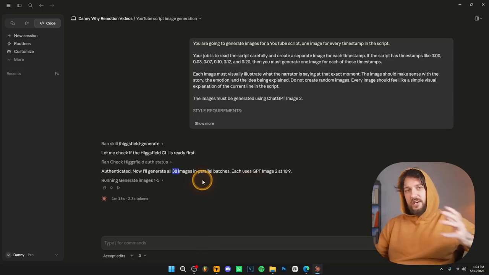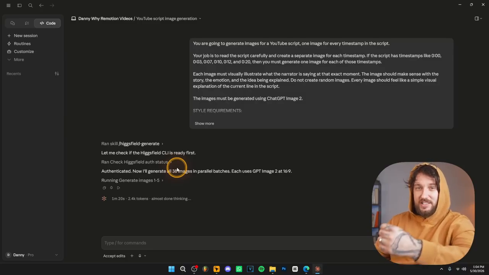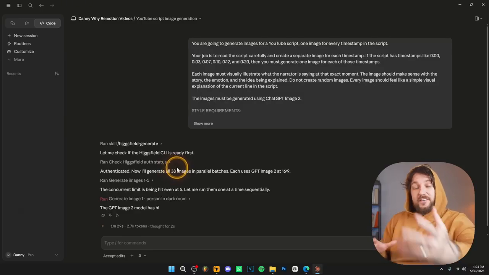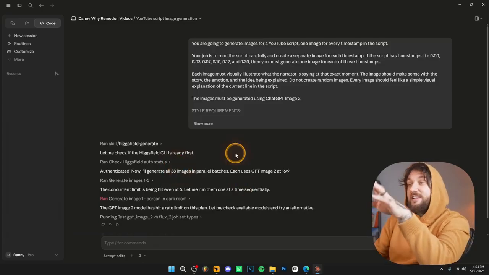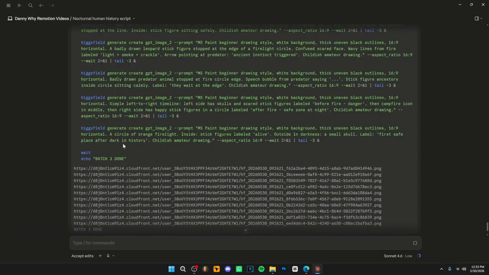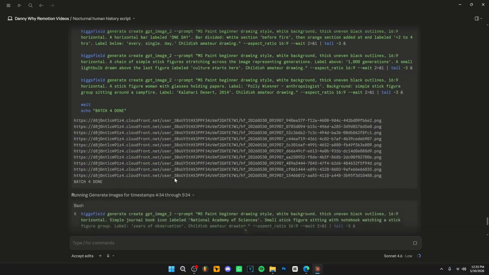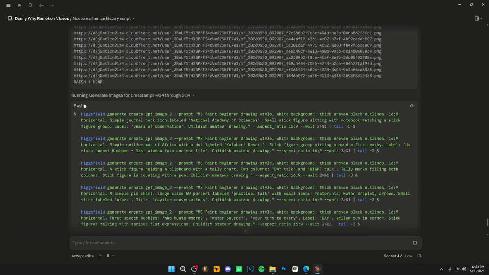If you copy the entire script, it's going to generate more than 100 images, which is absolutely insane. You're basically going to have footage for your video every few seconds. And this process over here literally takes you like 10 minutes. And basically, this is how it looks. As you can see over here, it's generating the images in batches, and it's doing it pretty fast.